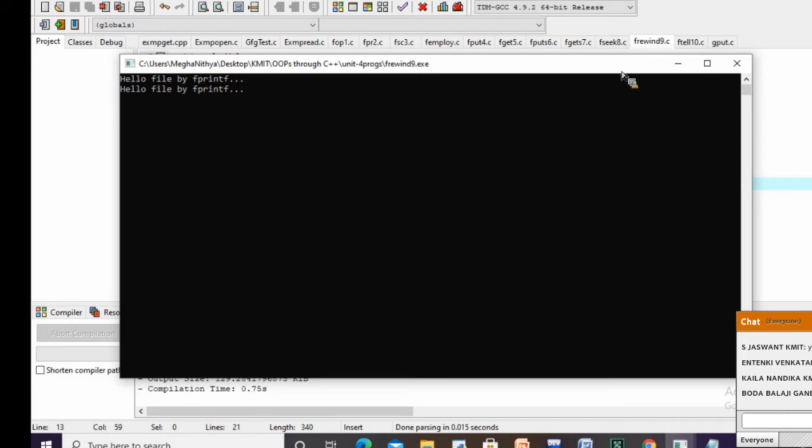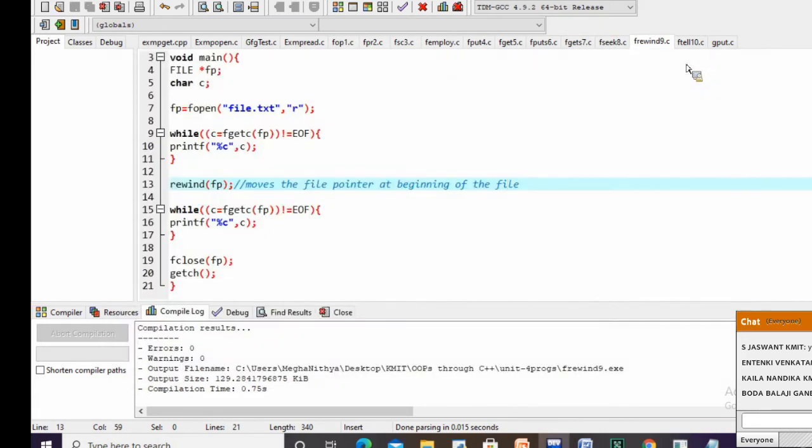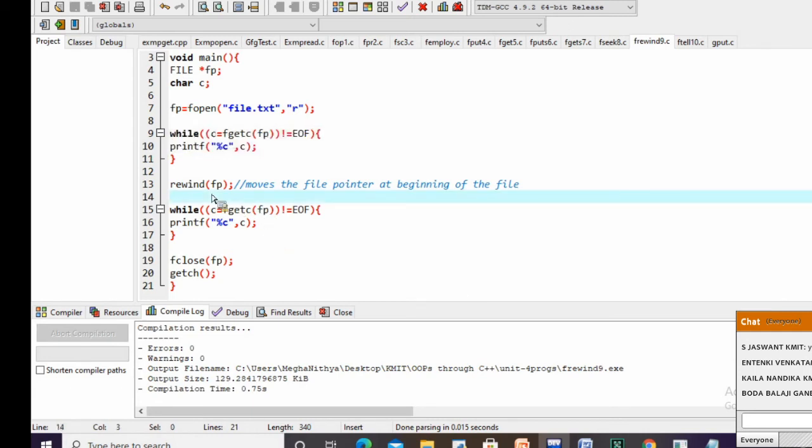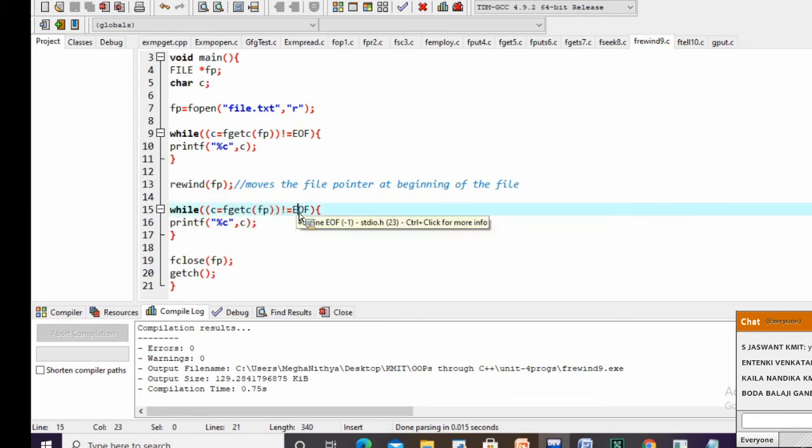Because we are printing that content with the help of this fgetc once. Then after rewind, once again we are printing here, while c is equal to fgetc of fp not equal to EOF.